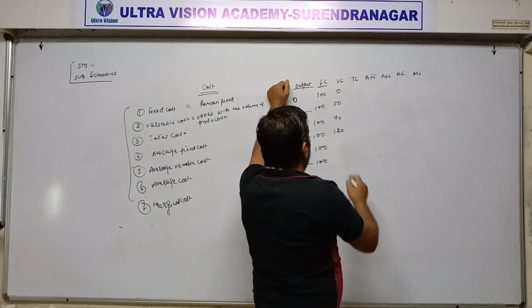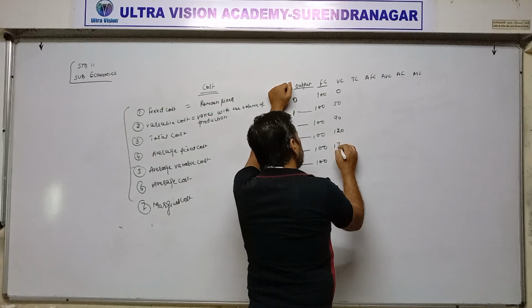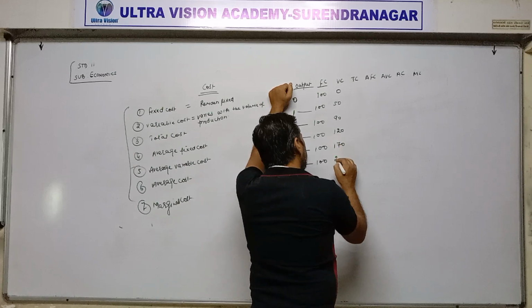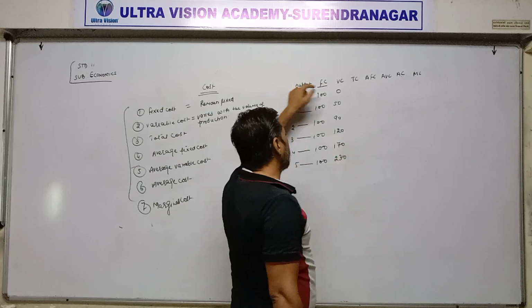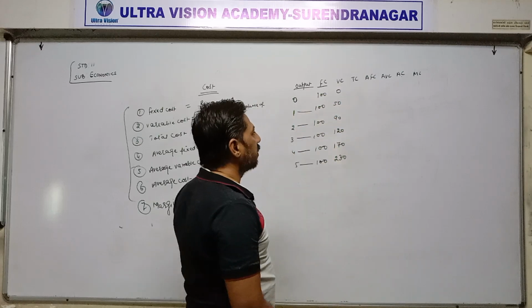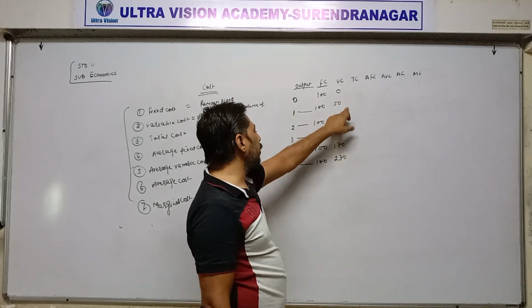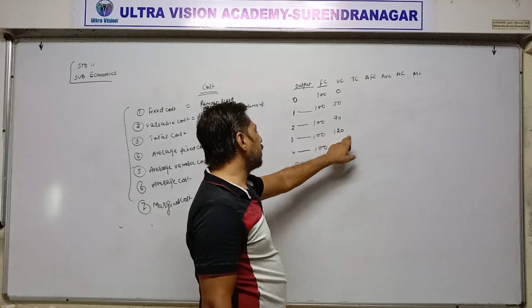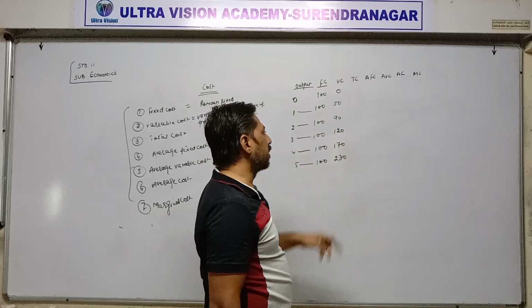Then 40, 30, then 170, and here 230. The variable cost is continuously increasing: 0 to 50, then 50 to 90, then 90 to 120, then 170, then 230.